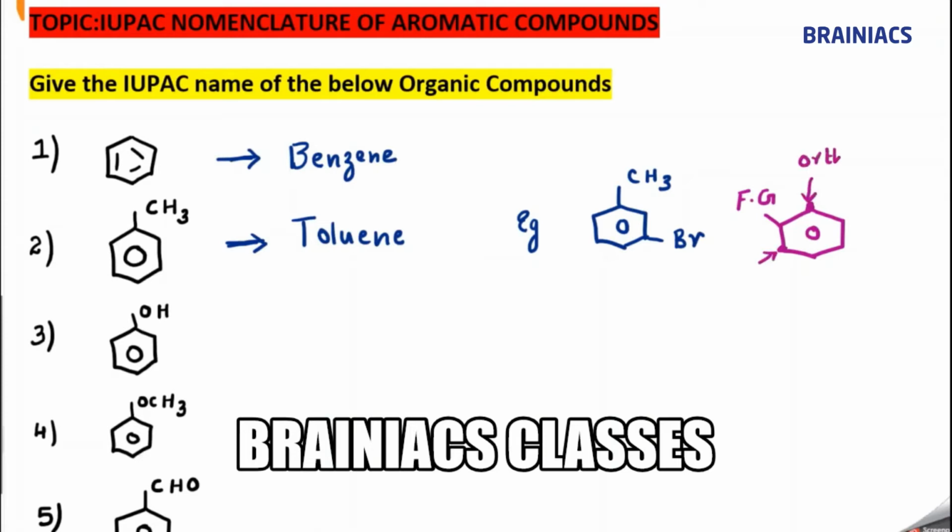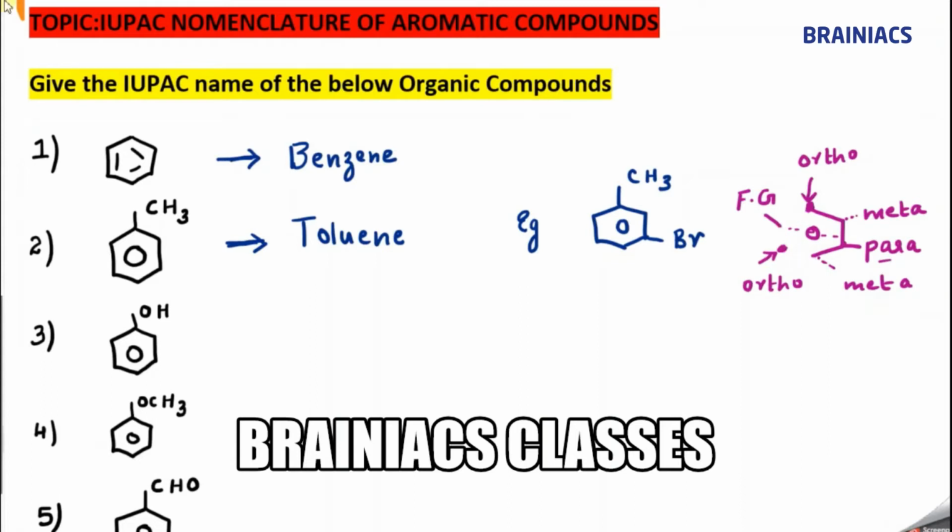Diametrically opposite to that is called the para position, and this position is called meta, and this is also called meta position. So irrespective of where the functional group comes, the positions near to that are called ortho, diametrically opposite to that is called para, and the other positions are called meta. I hope it is clear for you.